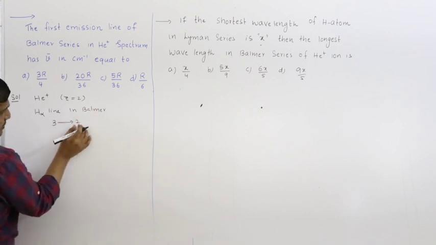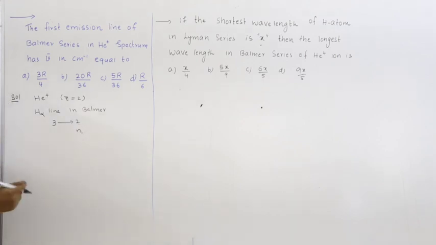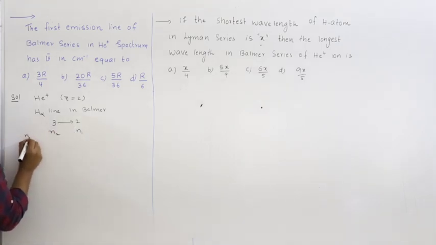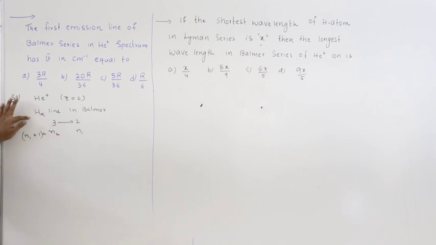In Balmer series, n1 will be 2. For first line, n2 equal to n1 plus 1, 2 plus 1 is 3. The first emission line is nothing but H alpha line.